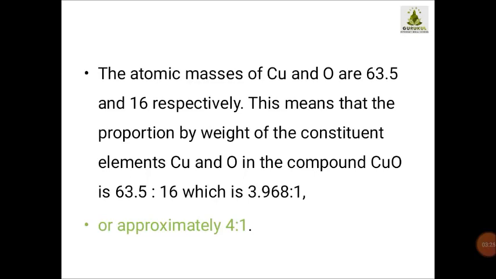3.968 we are converting to the nearest whole number. We are rounding it off, and the rounded result of 3.968 is 4. So the ratio of copper to oxygen is 4:1 in the compound CuO, copper oxide. So this you have understood, that the proportion will always remain constant.